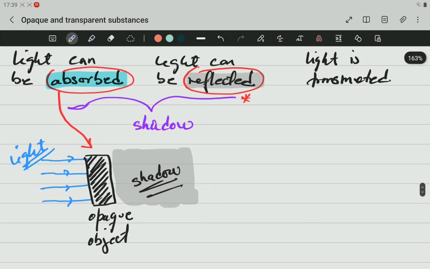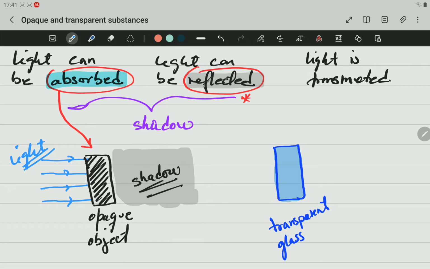For example, let's say we have the same ray of light, and we have a transparent glass. The ray of light is going straight. It will not stop here. It will pass all the way through the glass to the other side. We say that light is being transmitted through the glass. So you don't have here a shade or a shadow.